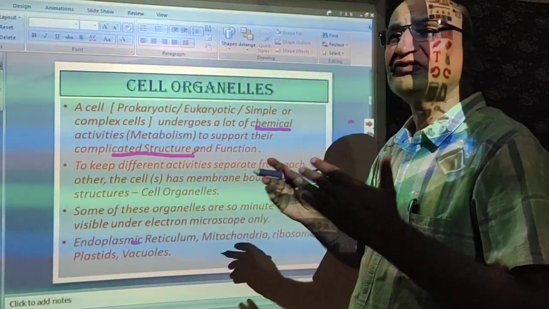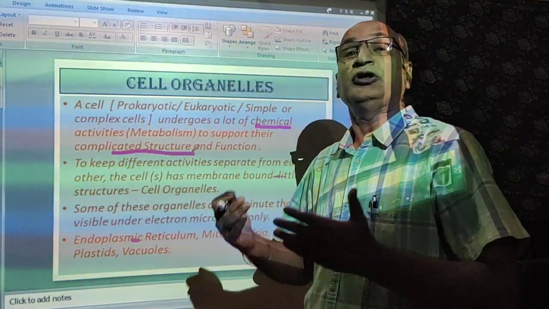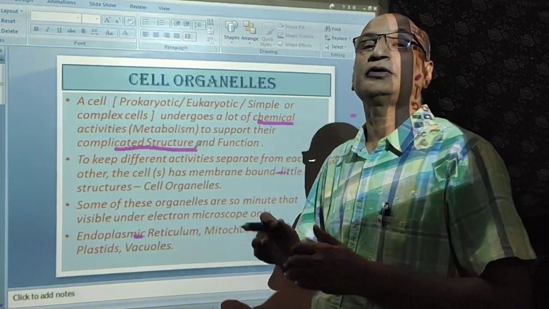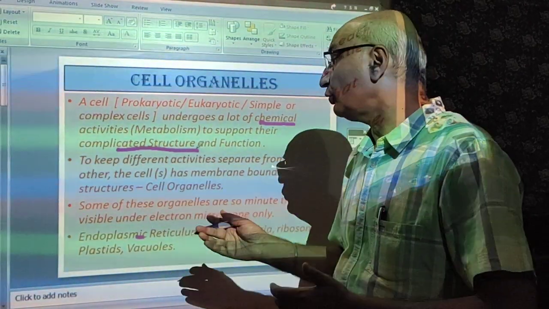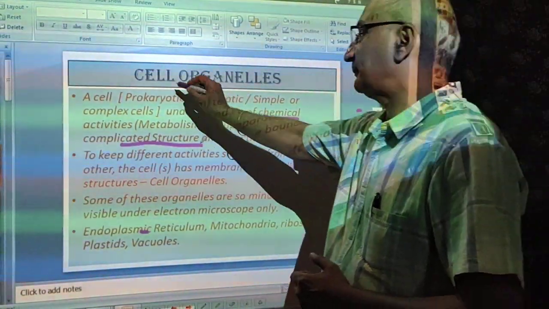For example, if any cell is undergoing mitosis, then the cell membrane, or cell wall in the case of the plant, has to be synthesized again. So a cell performs a number of activities.